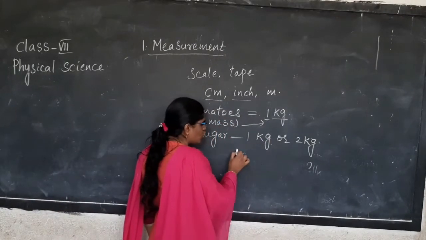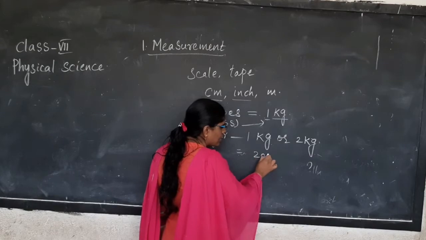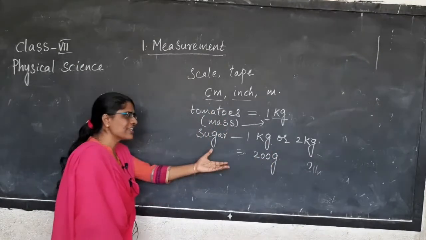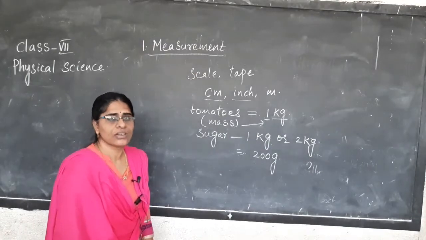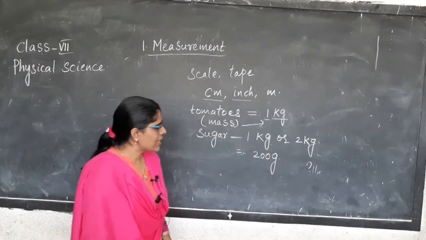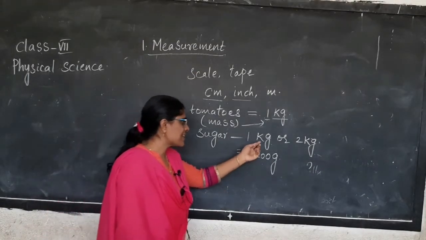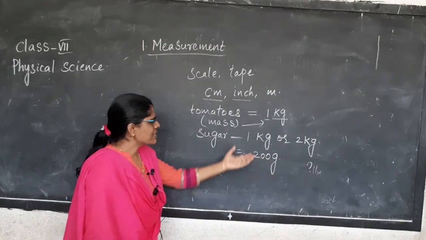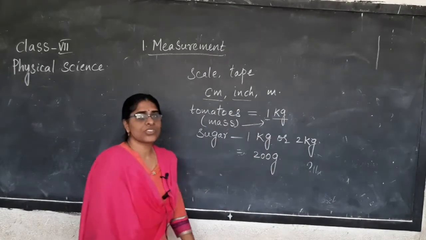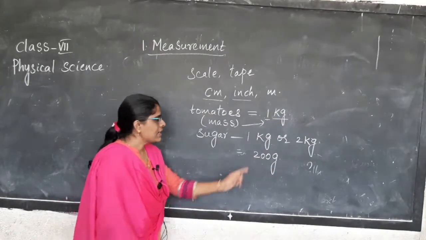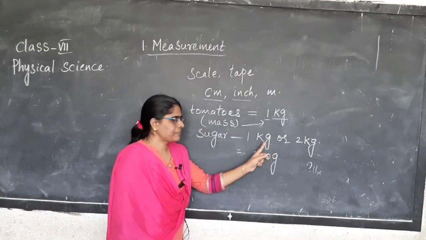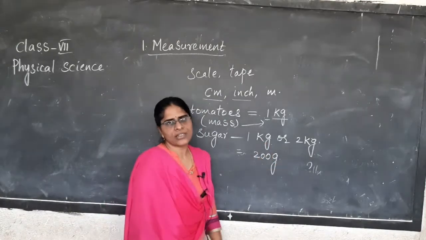Now here, sometimes you might see some quantities like 200 G. Yes, we have seen. Sometimes kg, sometimes only G. Why do we use sometimes kgs and sometimes G? Kg indicates kilogram, G indicates grams.